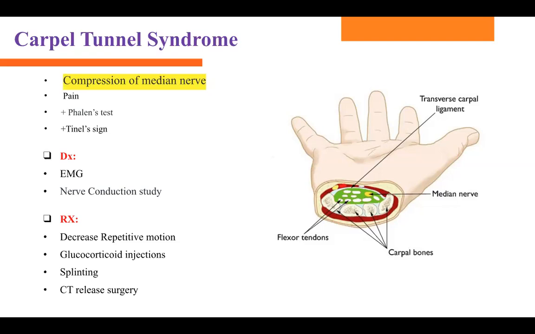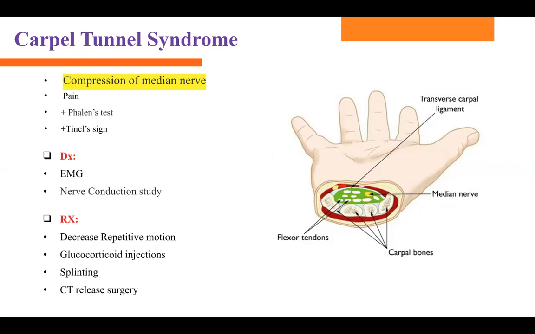It affects their thumb, index finger, and middle finger. Those three areas have tingling and numbness. So it's going to affect their hand grip as well. If they're holding something, it's going to slide down because they feel numb.